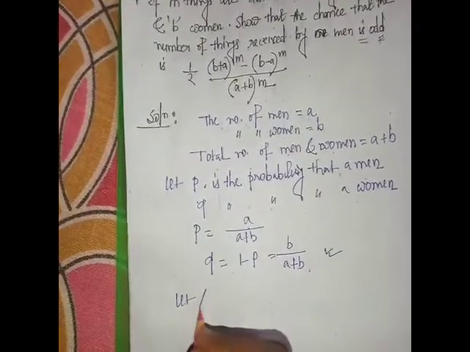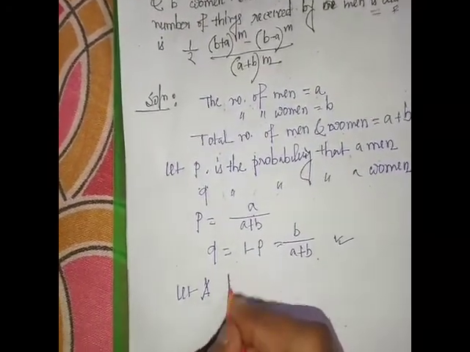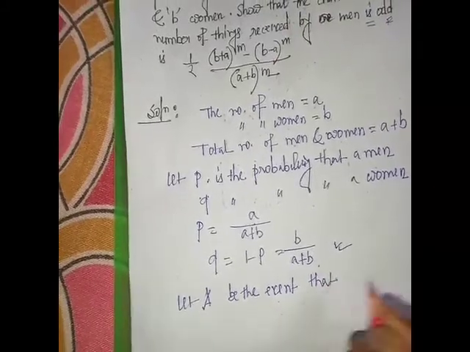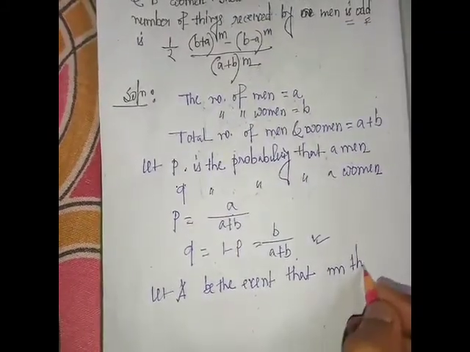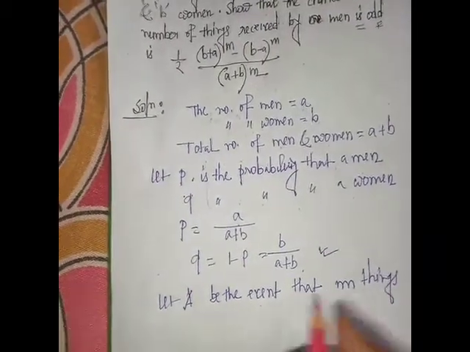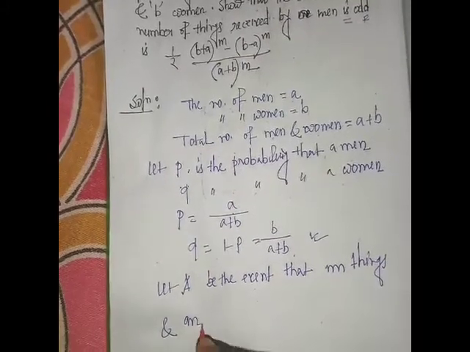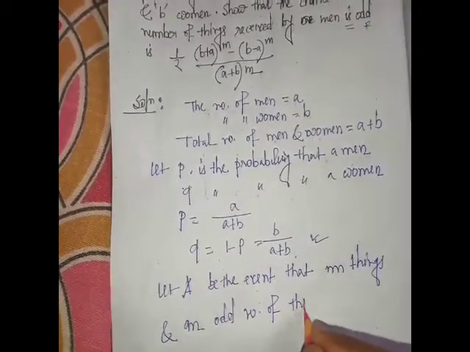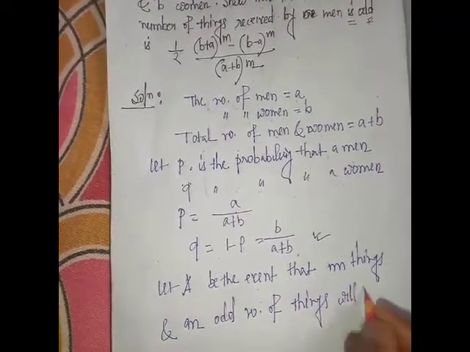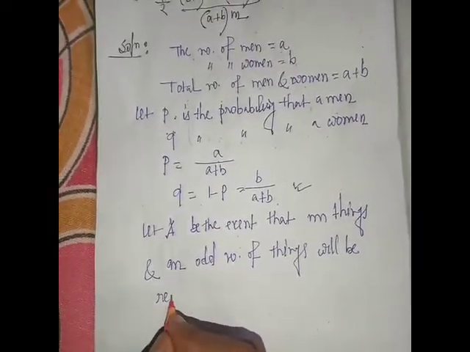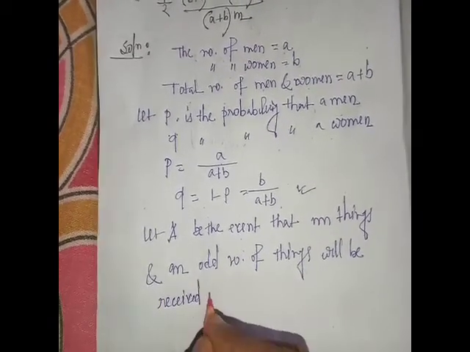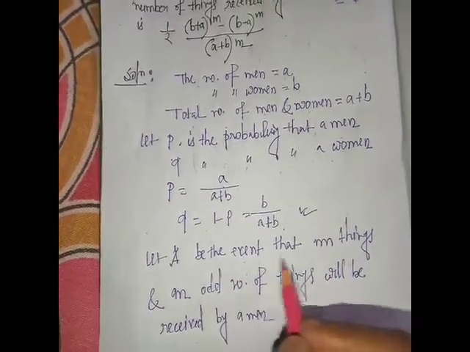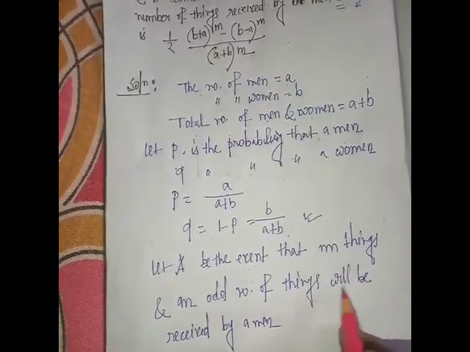Let A be the event that of the m things, an odd number of things will be received by men.